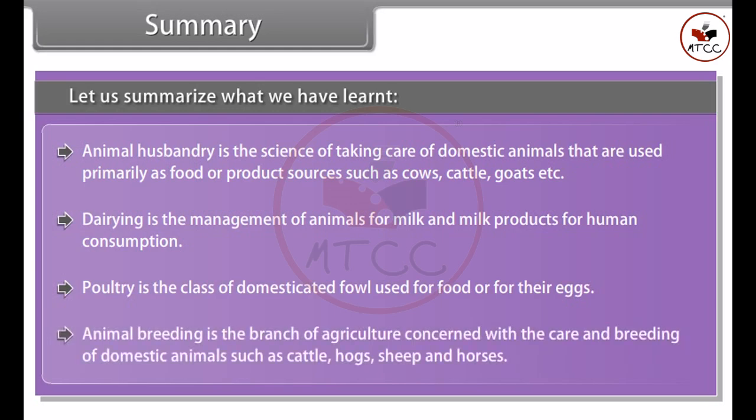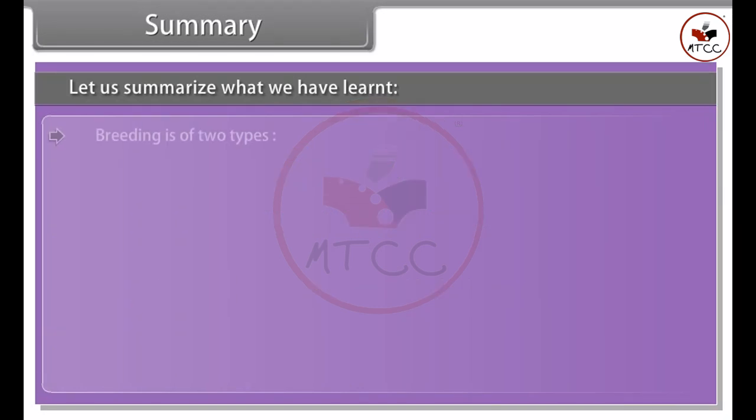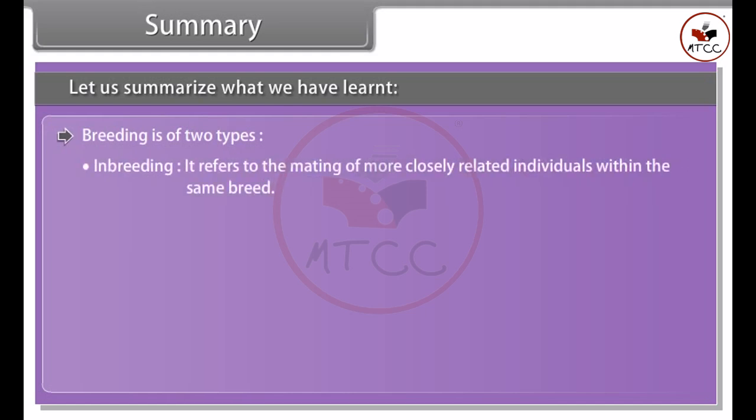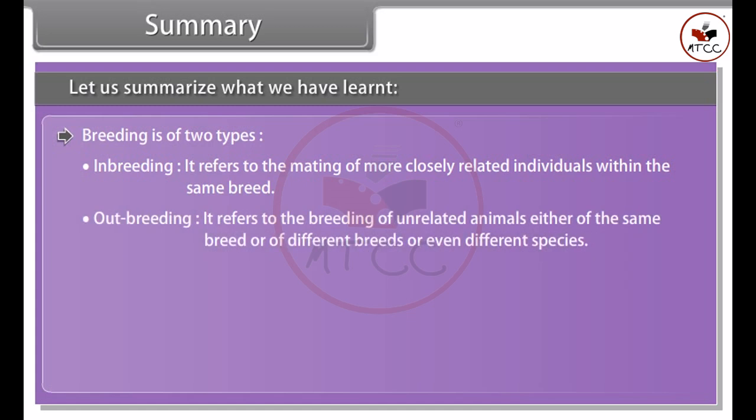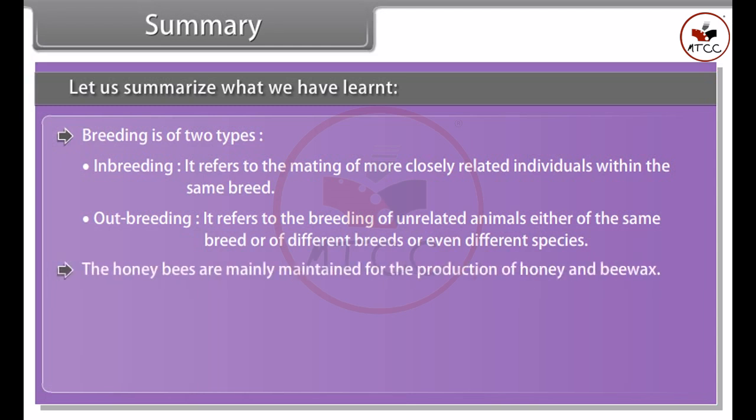Animal breeding is the branch of agriculture concerned with the care and breeding of domestic animals such as cattle, hogs, sheep and horses. Breeding is of two types. Inbreeding refers to the mating of more closely related individuals within the same breed. Outbreeding refers to the breeding of unrelated animals, either of the same breed or of different breeds or even different species. The honeybees are mainly maintained for the production of honey and beeswax.